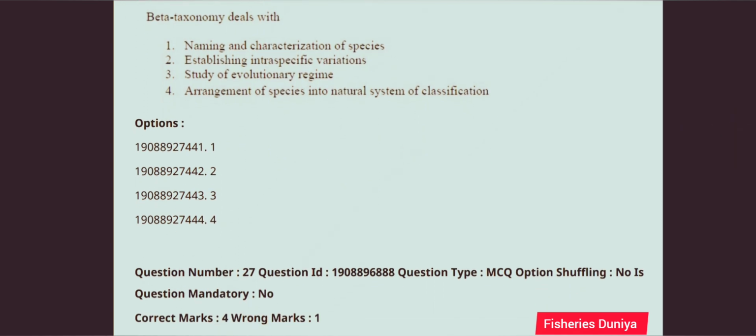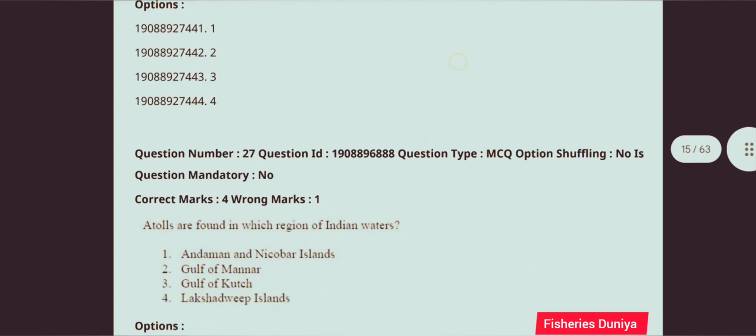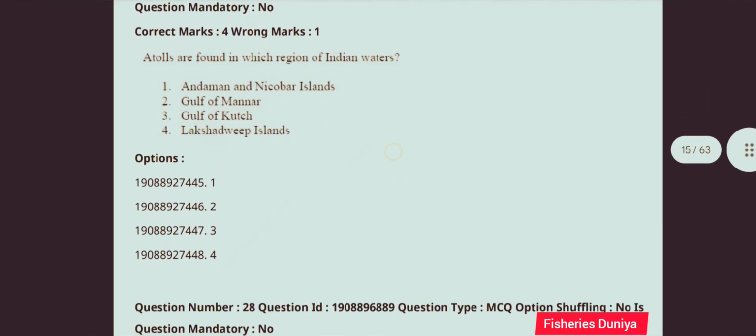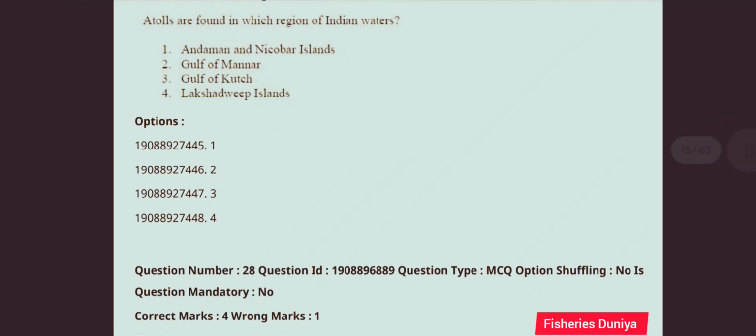Next question, beta taxonomy deals with. So this question is correct answer is option number 4. Arrangement of species into natural system of classification. Next question, atolls are found in which region of Indian waters? So this question is correct answer is option number 4, Lakshadweep Island.